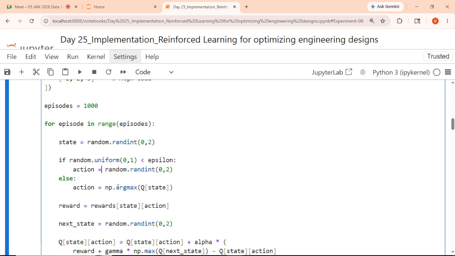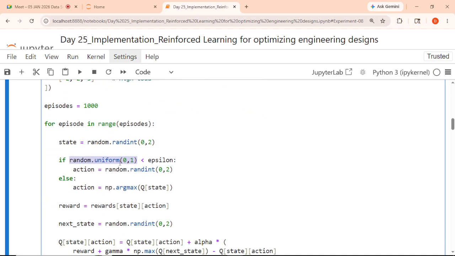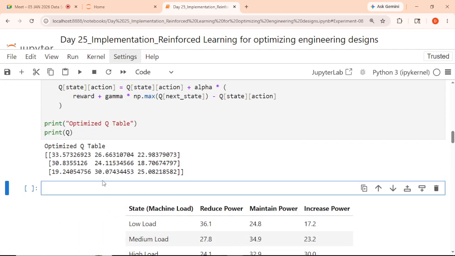Random.uniform(0, 1), right? So it is giving a floating number in that particular range of 0 to 1. We have taken epsilon 0.2, I hope. So this uniform value is in the range of 0, 1. Just a minute, we'll try this first.